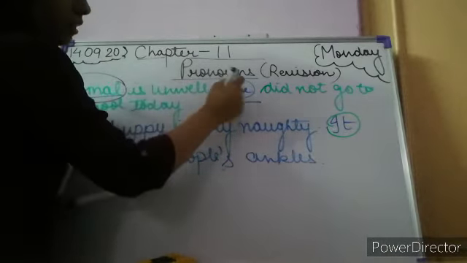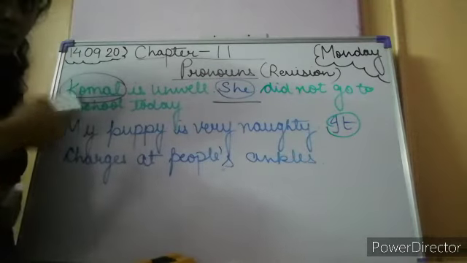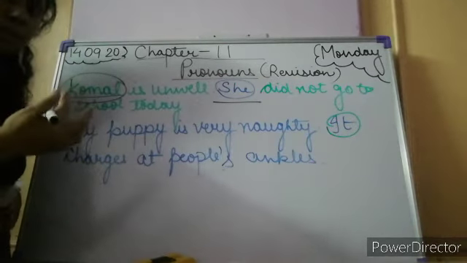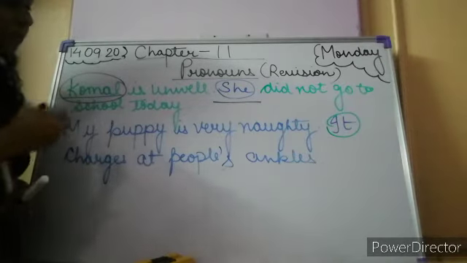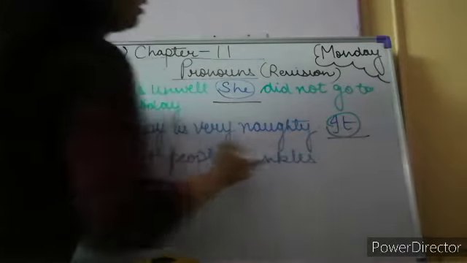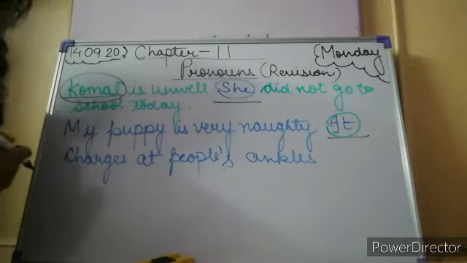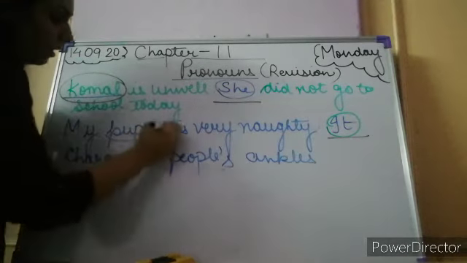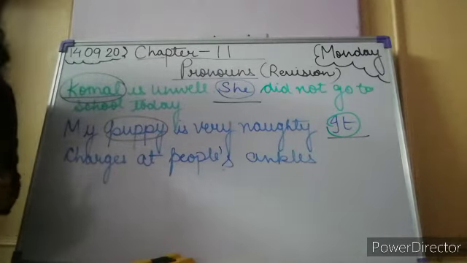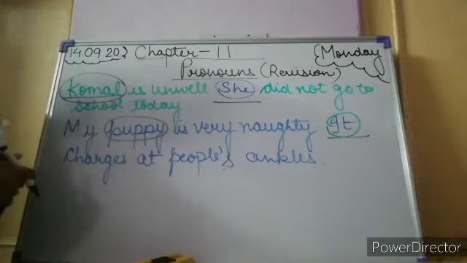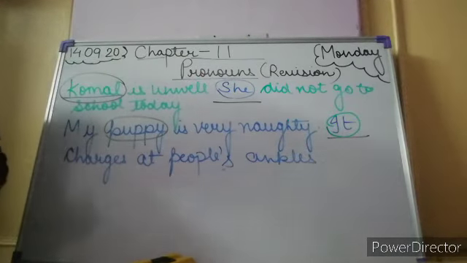So this pronoun she is telling you something about the subject of the sentence. Similarly, it is also telling you about the subject, that is puppy. So these are subjective pronouns. They are subjective, or you can say subject pronouns.